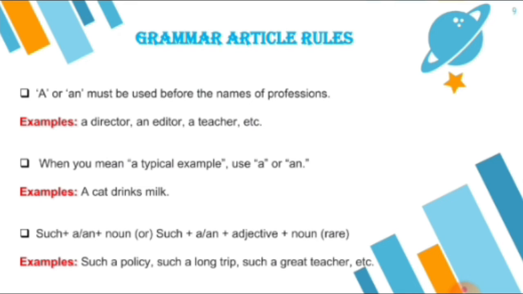You have to use a or an, not the, because you are not talking in a specific manner, you just talk about some random cat, right? So you use the word a, not the. If you say the cat drinks milk, you mean your cat which you have at home. So while taking examples you have to use the article a or an, right?